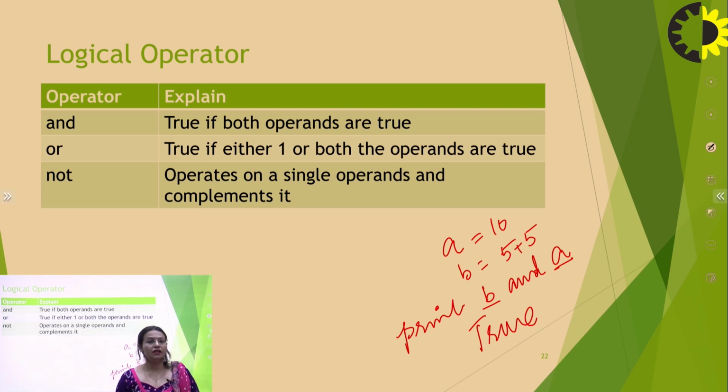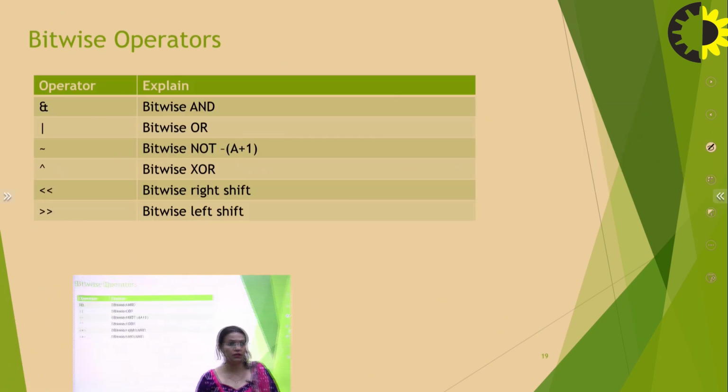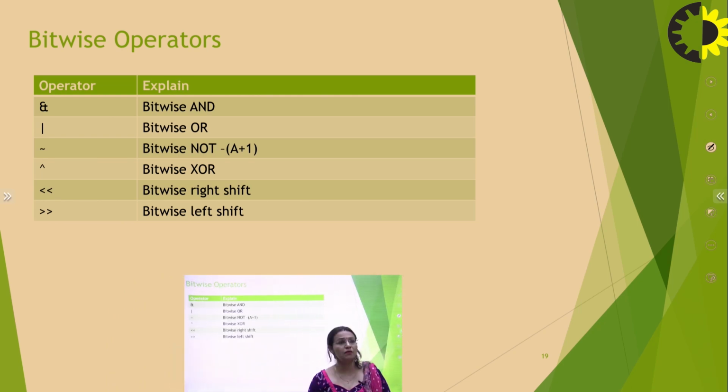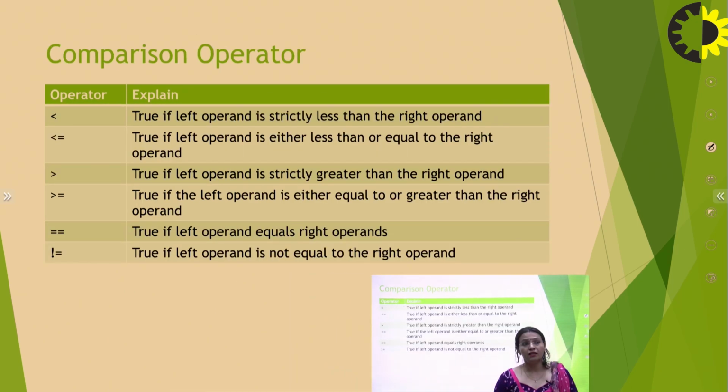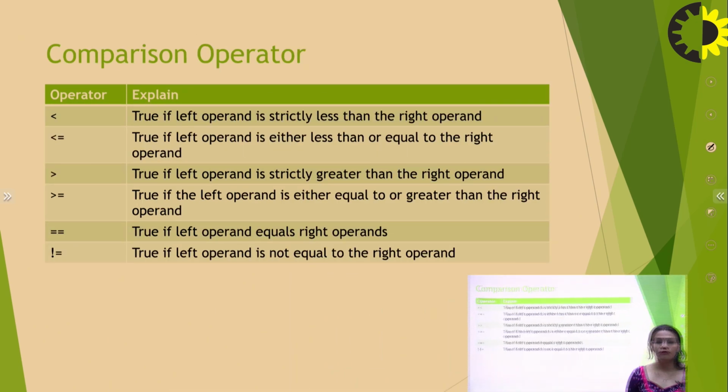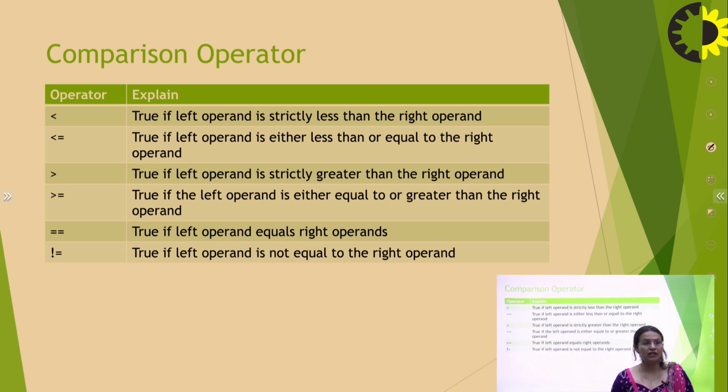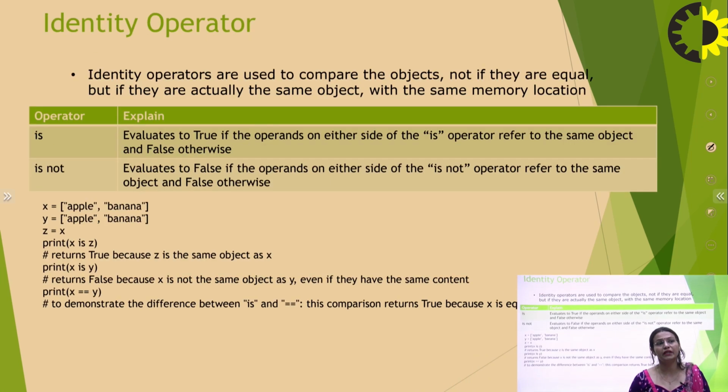After reading all these operators, that means arithmetic, assignment, bitwise, comparison, and logical operators, there are some new operators in the programming language as well, which are the identity operators. Identity operators are used to compare objects, not just if they are equal, but if they are actually the same object with the same memory location.